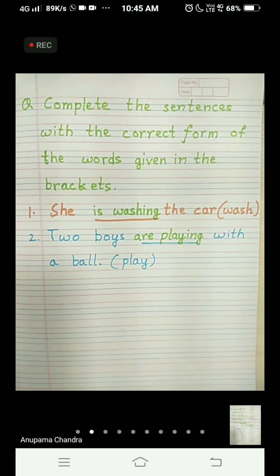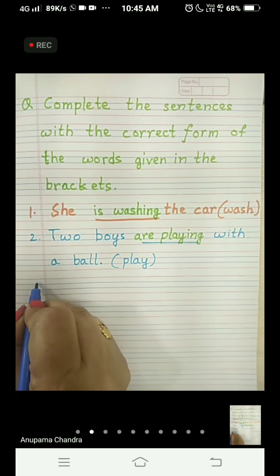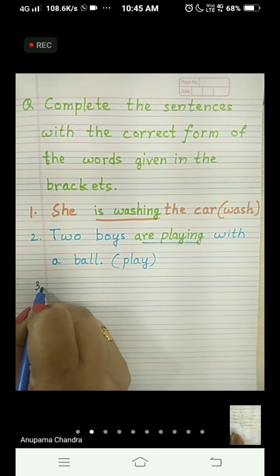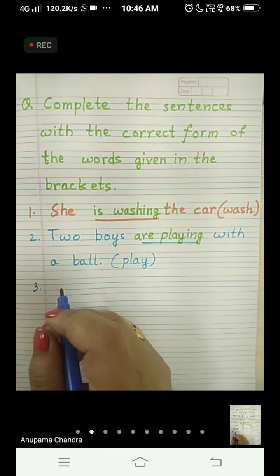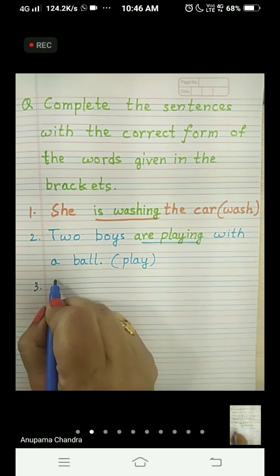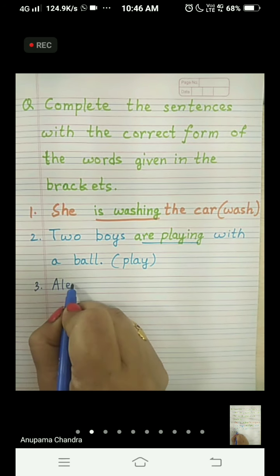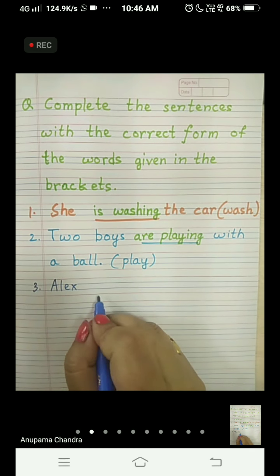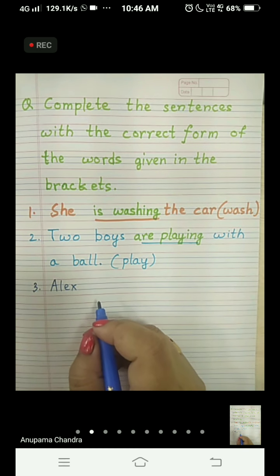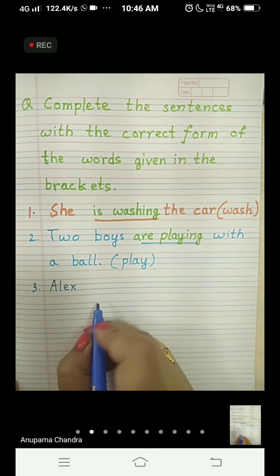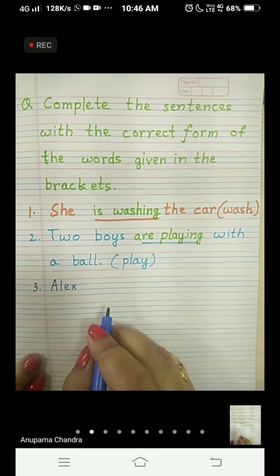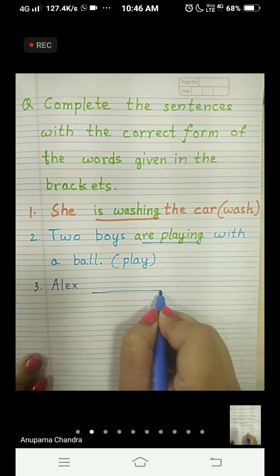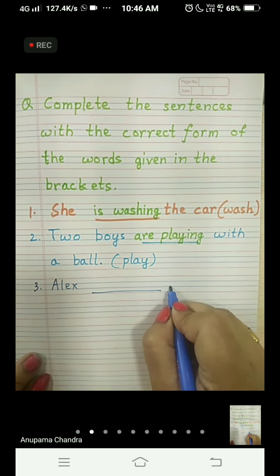Let's see one more sentence. That is the third one. Alex, A-L-E-X. Alex is the name of a boy. Dash, full stop.